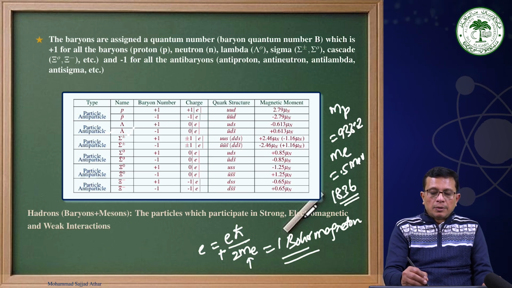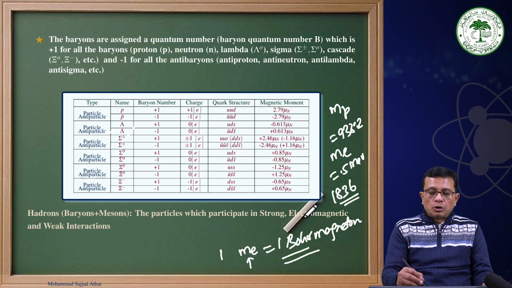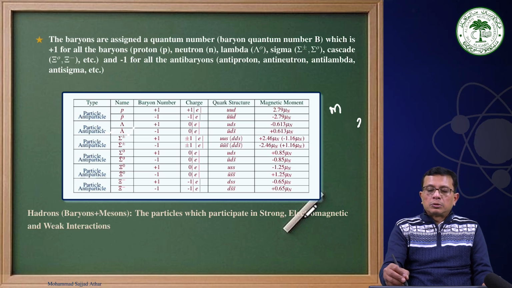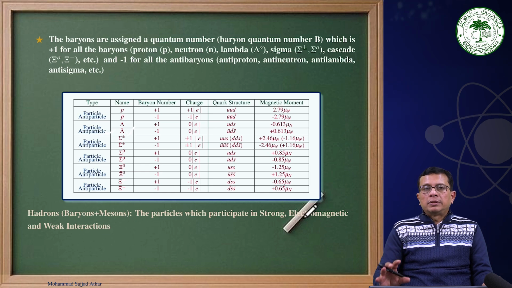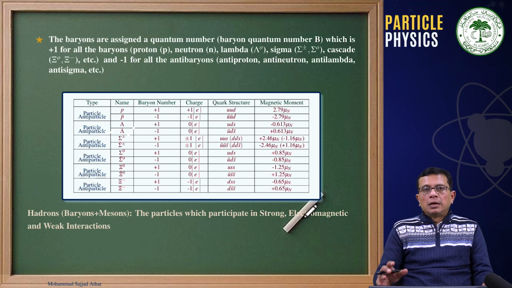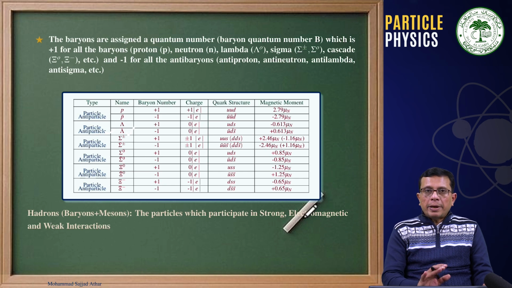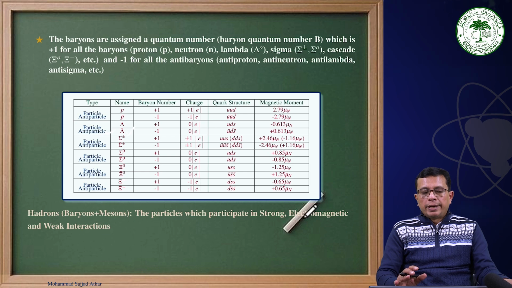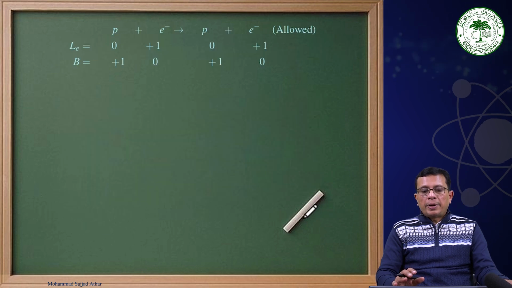And this strange anomalous magnetic moment for the neutron, or for the lambda particle, or for the others, or for the proton being more than one nuclear magneton, led people to think about the structure of the charge distribution inside these baryons and mesons, or in general the charge distribution inside the hadrons, which led to the concept of the normal magnetic moment and the anomalous magnetic moment. And this anomalous magnetic moment is known as the strange magnetic moment.